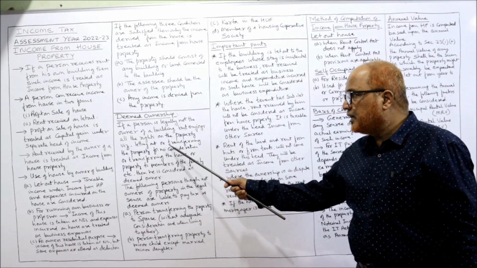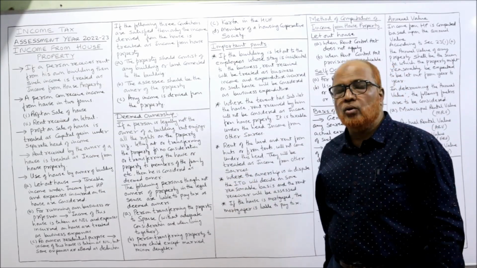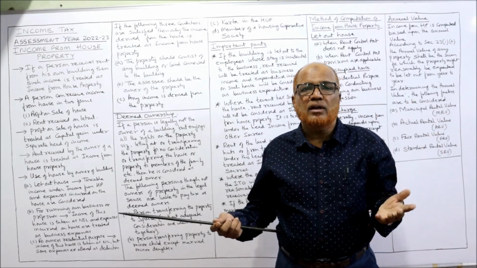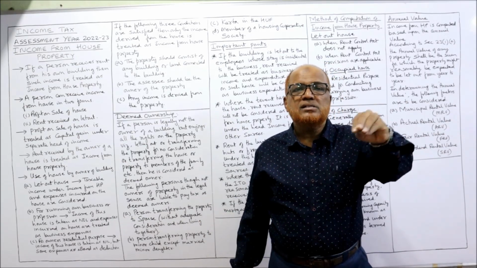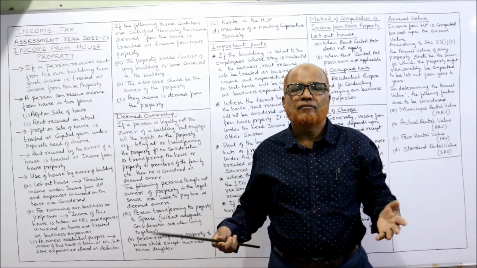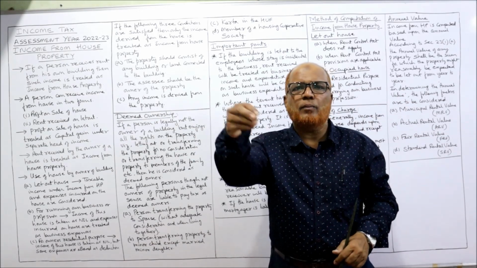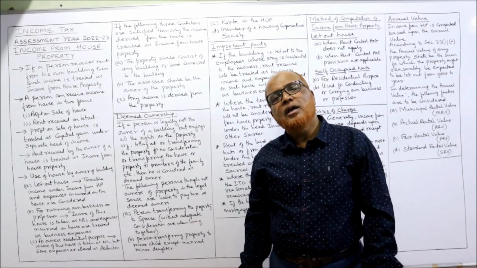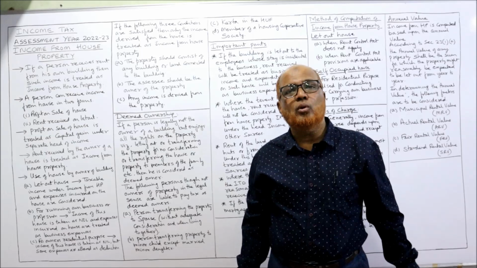Now, namely, letting out or transferring the property for no consideration at all. Sometimes a property is transferred without any consideration. A property is let out without any rent, rent free. I have given the property to one of the persons. Then what will happen? Income Tax Act will treat you as a deemed owner.